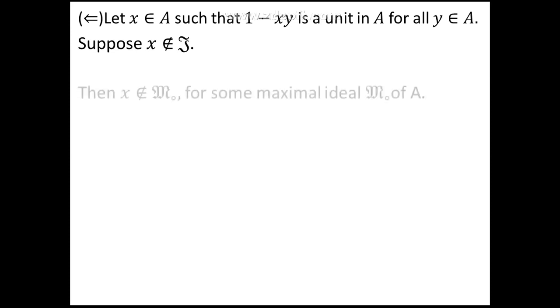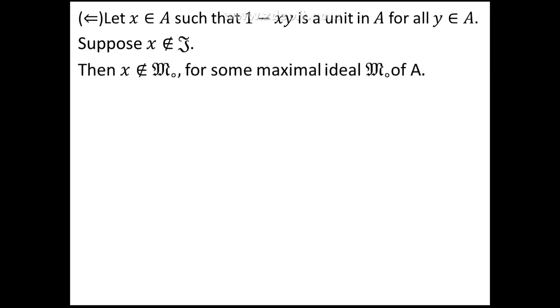Now let us go to the converse. So we shall take x in the ring A such that 1 minus xy is a unit in A for all y belonging to A. Remember, our aim is to prove that x belongs to J, the Jacobson radical of A. Again, suppose the contrary. Suppose x is not in J. Remember, J is the intersection of all maximal ideals. So if x is not in the intersection of all maximal ideals, there should exist a maximal ideal, say M naught of A, such that x does not belong to it. So because x is not in J, we get x does not belong to M naught for some maximal ideal M naught of A.